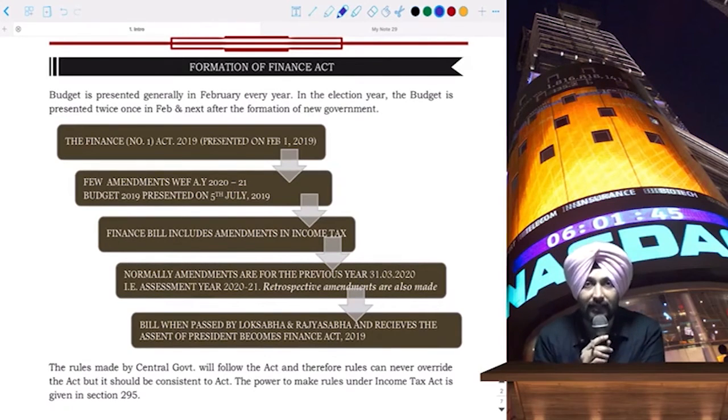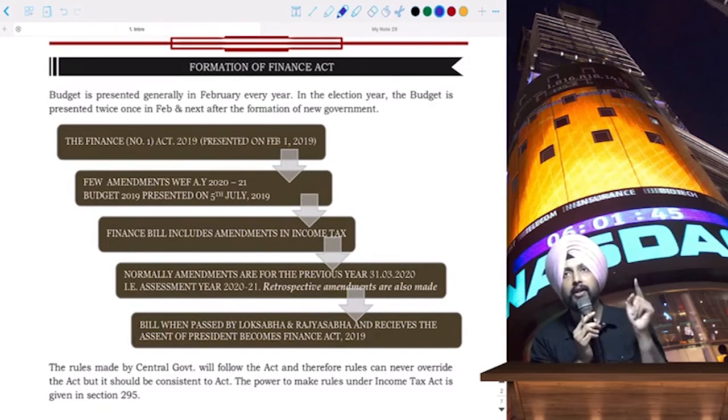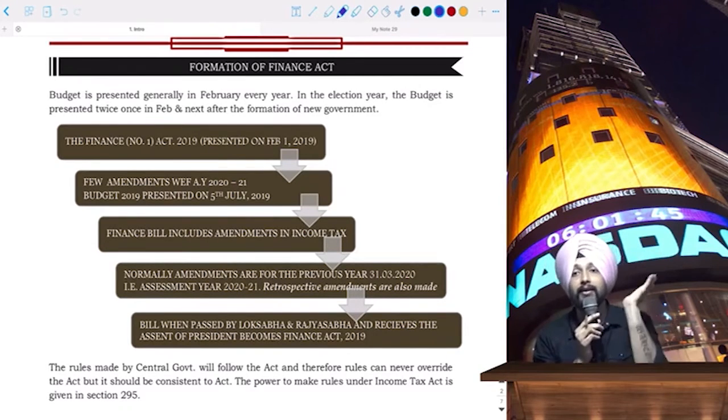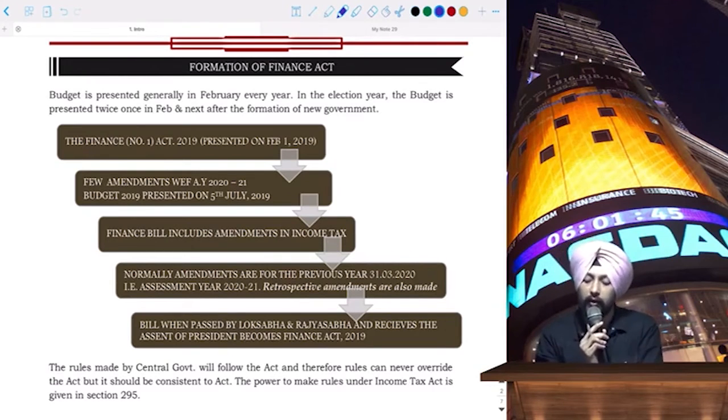How is the formation of Finance Act done? Budget is generally presented in February every year. I have not mentioned any date because the date is not fixed. Earlier it was the last working day of February, but for the last couple of years they're doing it on the 1st of February. In the election year, the budget is presented twice, once in February and next after the formation of the new government.